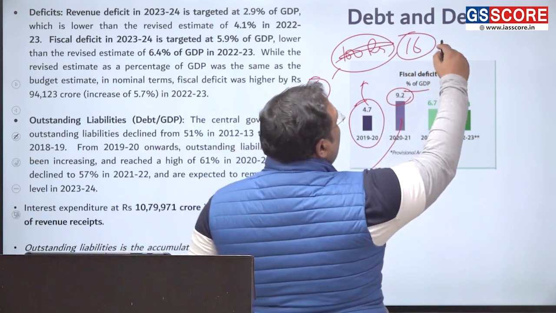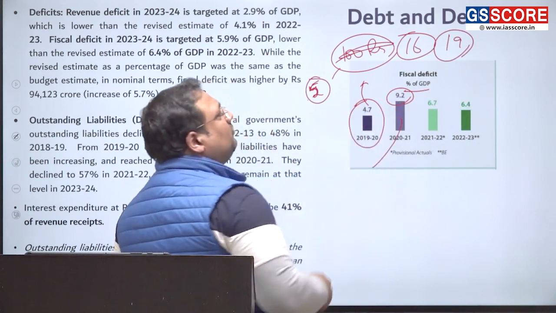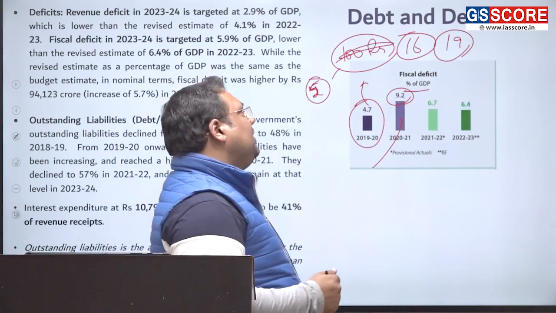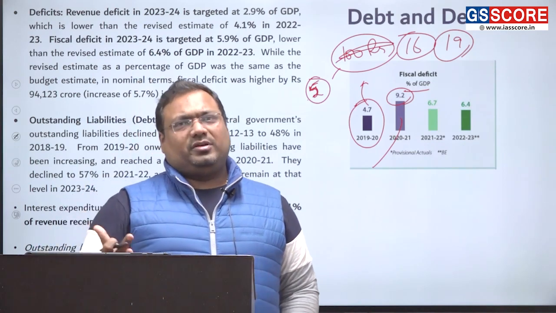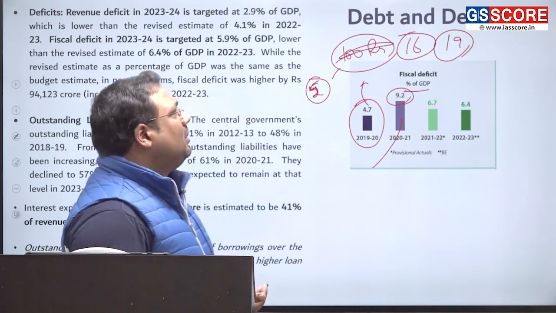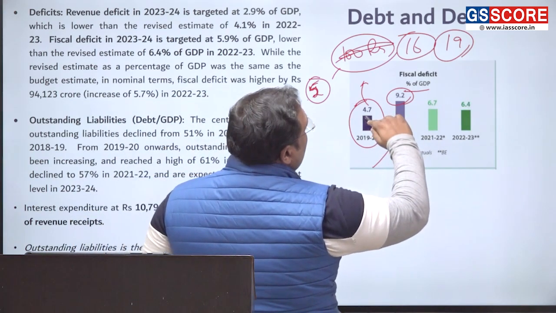This year, our expenditure increased to almost 19%. And almost half of this money came from the loan only. Out of that, 9.2% is the loan. Okay. And similarly, now we can see COVID